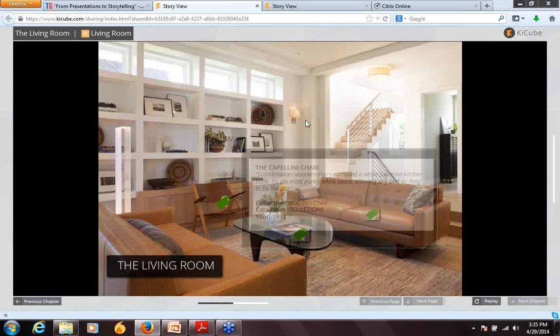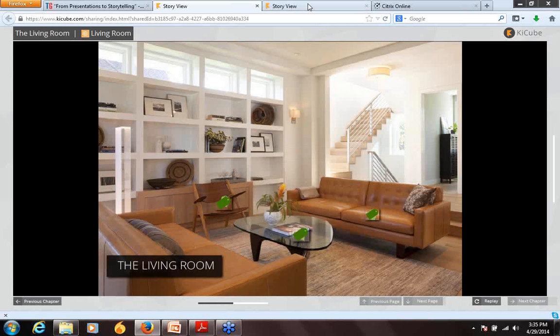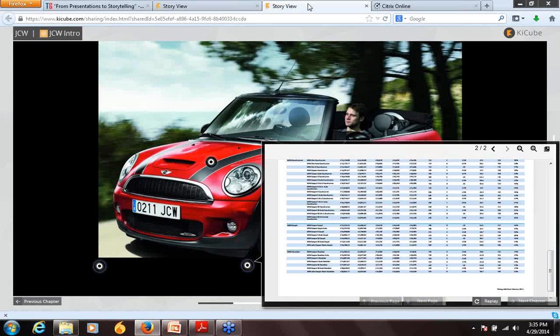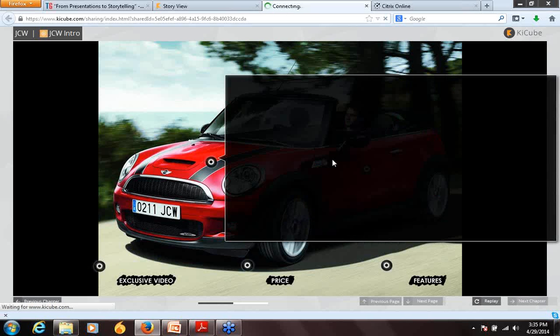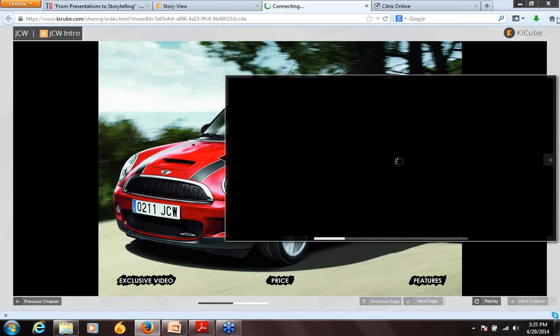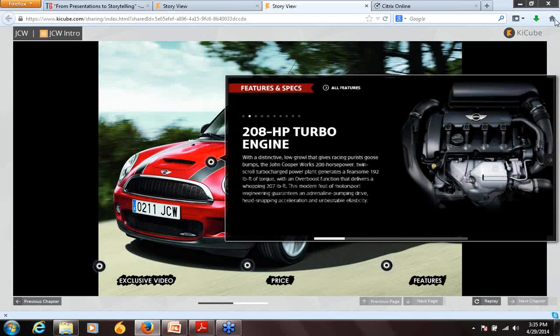Let me take you to another story. So in this story, there's an image and there's a car, like I was telling you before. If I click on the bonnet, I get information about the engine capabilities of the car. So you can see what kind of engine it is, what kind of features are there. You can see all those things if you click on the bonnet, and then you can even move to